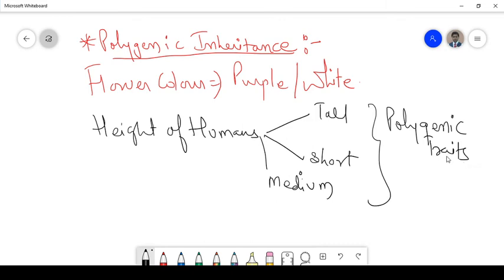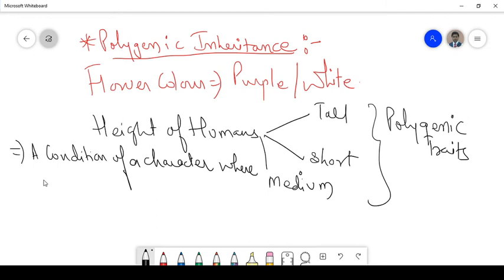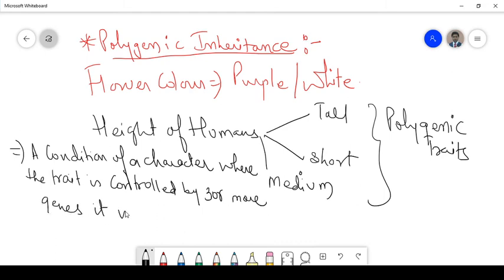So if we want to define polygenic traits, it is a condition of a character where the trait is controlled by three or more genes or factors. It is called polygenic traits.